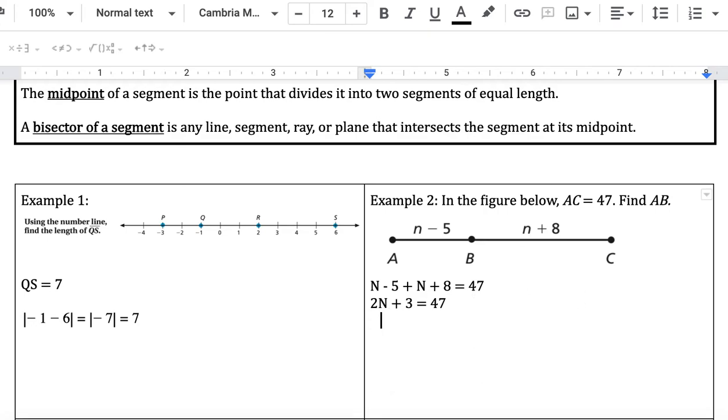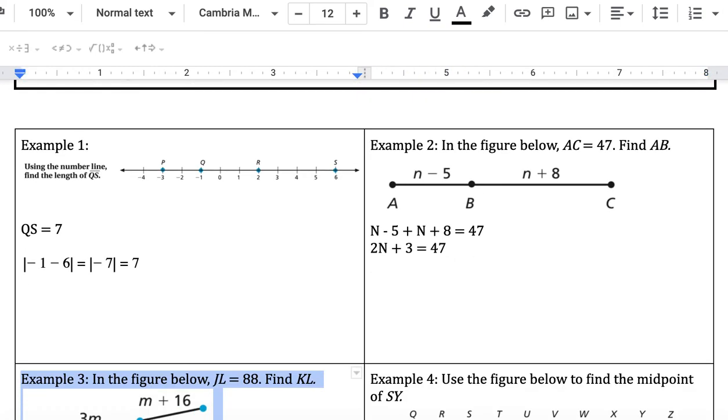Our next step is to subtract 3 from both sides. So you're left with 2n equals 47 minus 3, 44. Then you're going to divide both sides by 2.